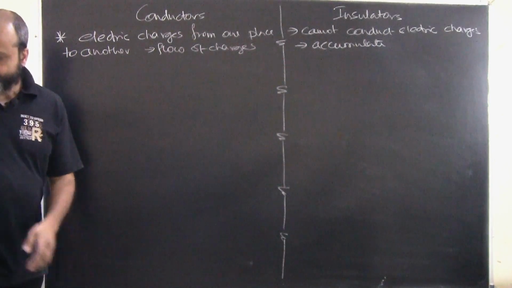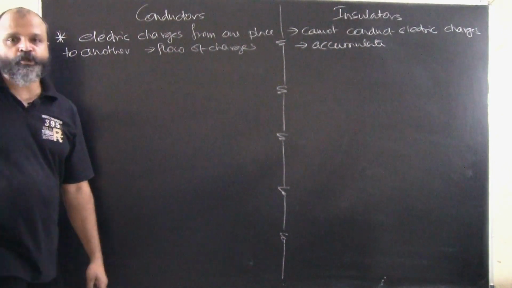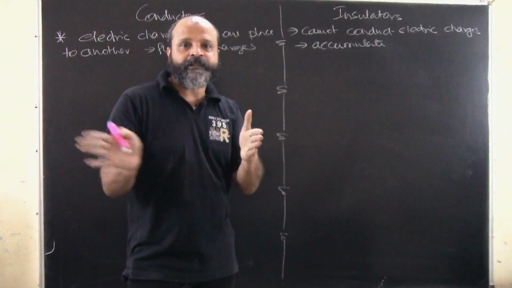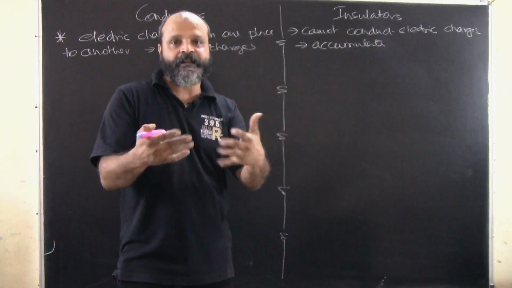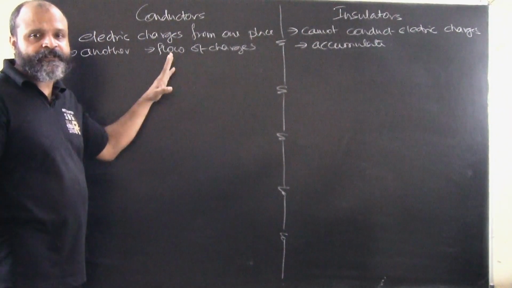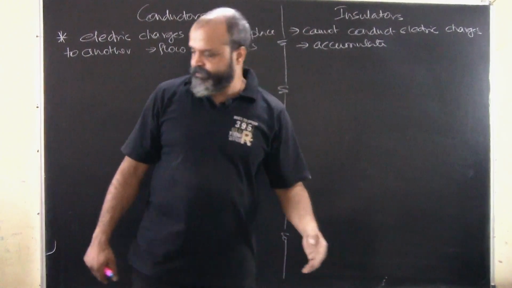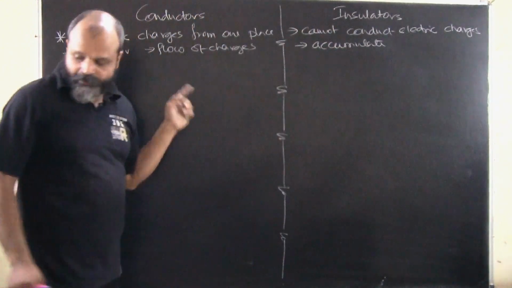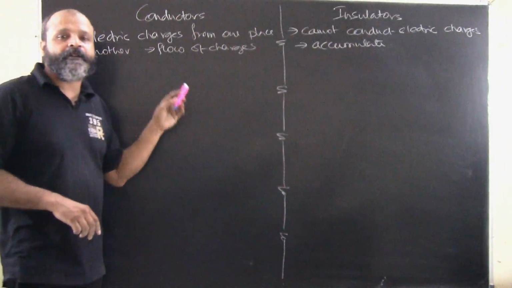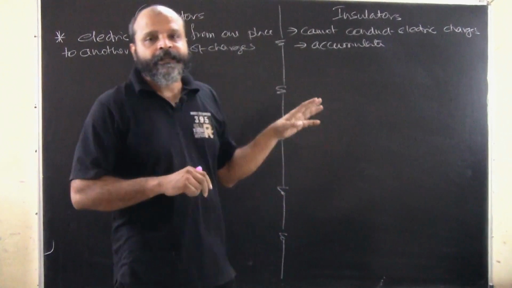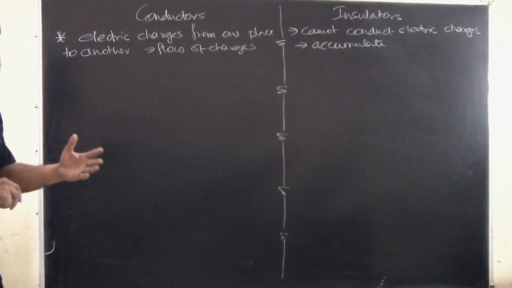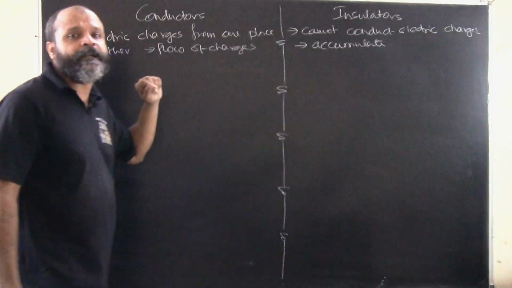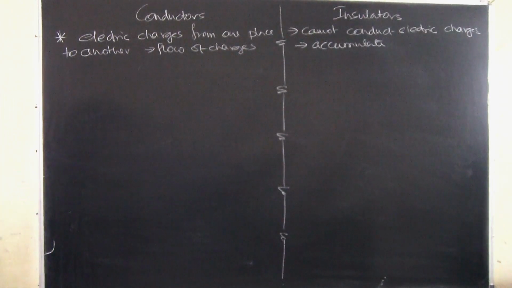It's like a drainage system which is choked up. A choked drainage system will not allow the materials to pass through; it will get choked and start accumulating. And here we have a drainage system which is free-flowing, which will allow things to pass through. So insulators will not allow the charges to pass through, and conductors will effectively allow the charges to pass through easily. Now what is it that makes the charges flow in a conductor, and why do the charges not flow in an insulator? That is something that we have to understand here.